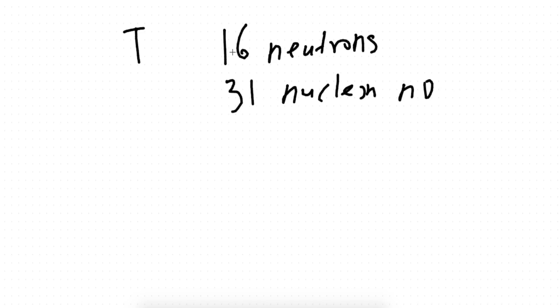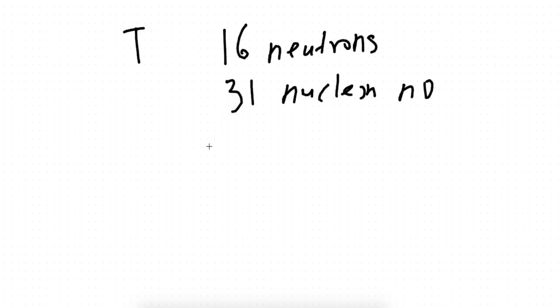So we know the neutrons are 16. We know the nucleon number is 31. When we talk about group and period, we are not interested in neutrons. We are interested in electrons. But we don't have the electrons, right, guys? Of course we do. Remember, nucleon number is number of protons plus number of neutrons.